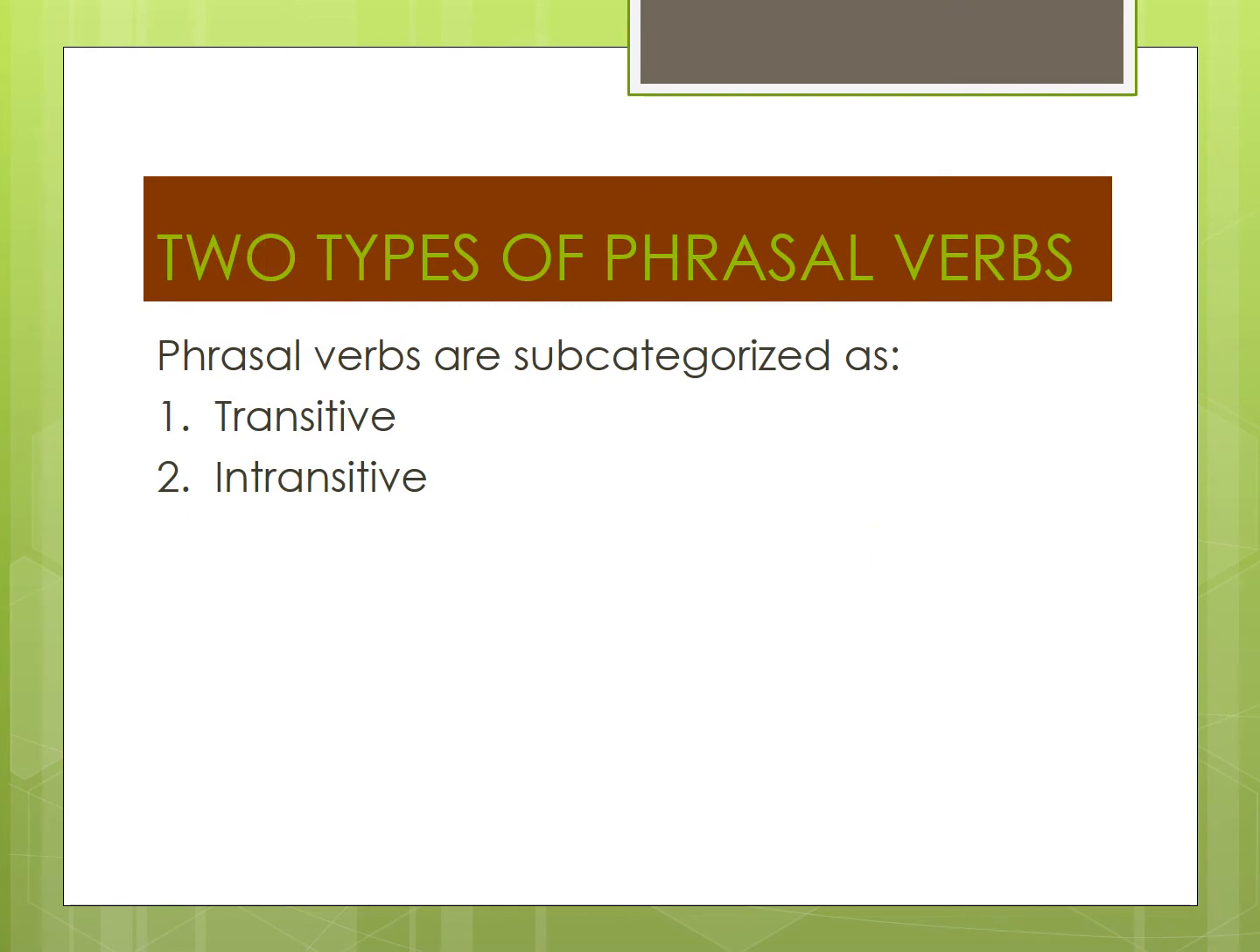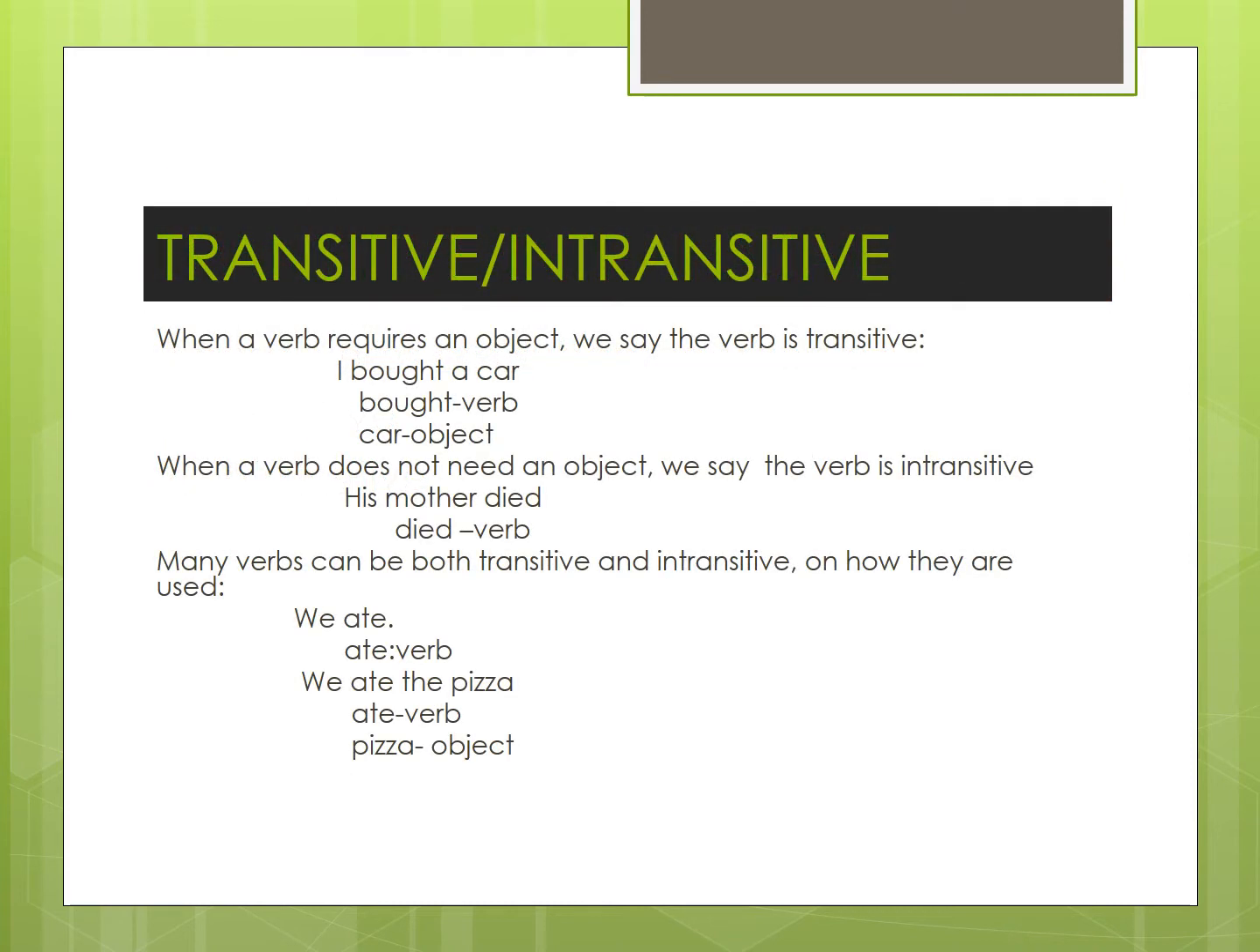So there are two types of phrasal verbs. Phrasal verbs are subcategorized as transitive and intransitive. When a verb requires an object, we say the verb is transitive. I bought a car. What did he bring? A car. So bought is a verb, car is an object. When a verb does not need an object, we say the verb is intransitive. His mother died. Died is a verb.